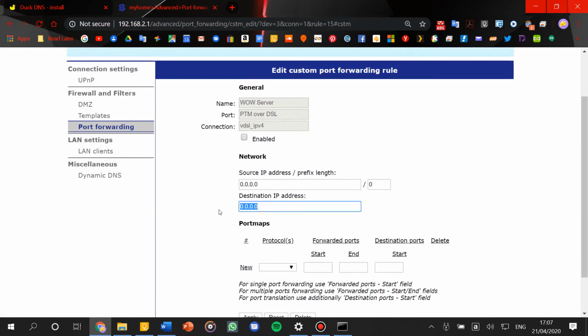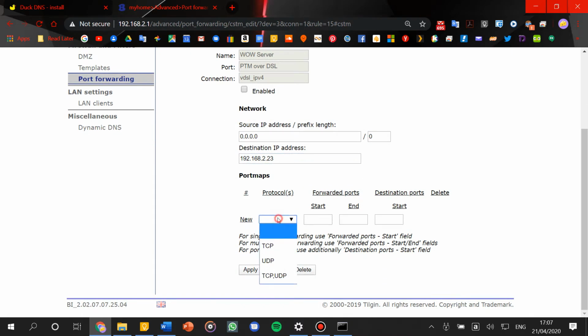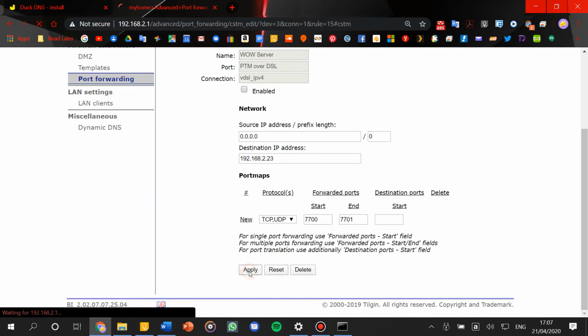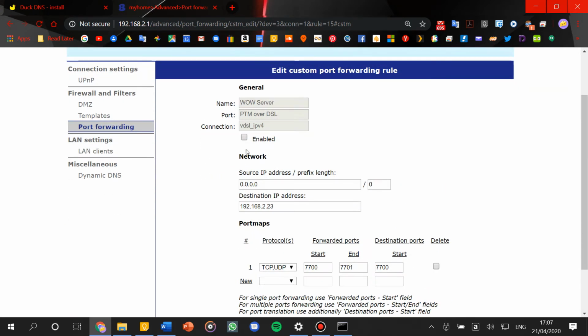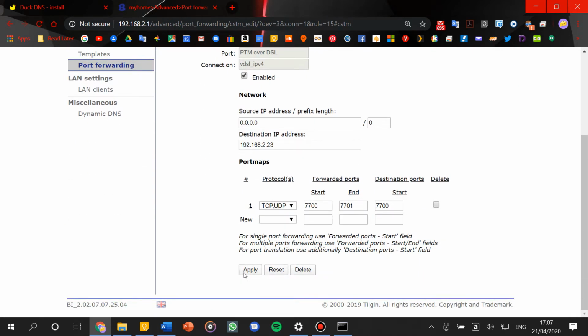The destination IP address is the IP address of the Raspberry Pi, so let's type it. The port will be TCP UDP. The start will be 7700, then end will be 7701. Then let's click on Apply. And then let's click on Enable, and then Apply again.